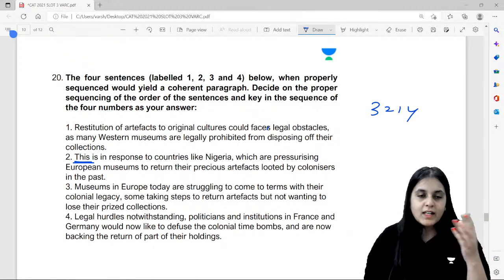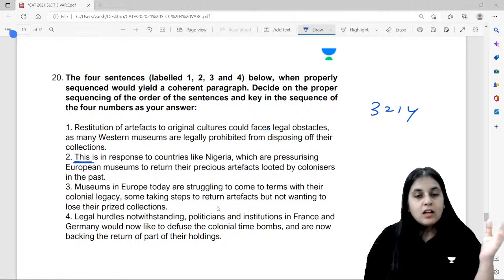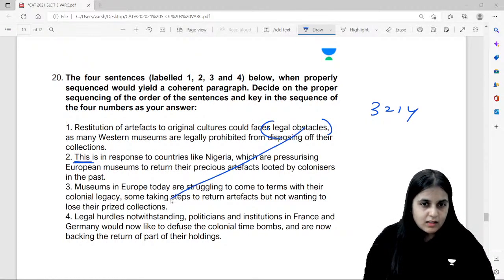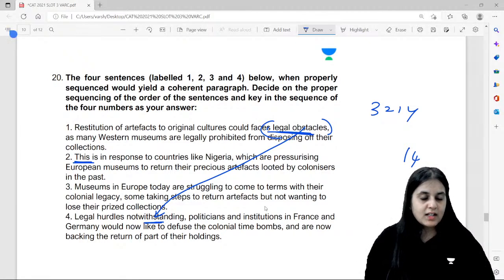अब कॉलोनी के टाइम बनाते बनाते उन्होंने सब लूट लिया, अब उनको रिटर्न करना पड़ रहा है पर उनको करना नहीं है. Legal hurdles notwithstanding, so they could face legal obstacles. Legal hurdles notwithstanding, सिर्फ वही नहीं. So 1 and 4 का लिंक समझ में आता है. Legal obstacles, but not just that. Legal hurdles notwithstanding, irrespective of that.